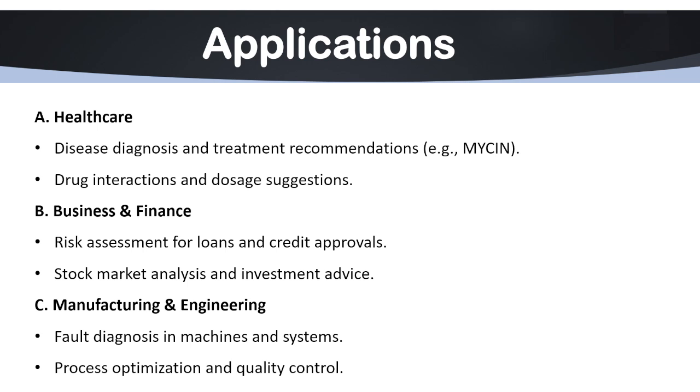As we all know, expert systems are basically AI powered applications designed to mimic human decision making in a specialized domain, right? For every domain we have to create a unique expert system. These systems can store knowledge, apply reasoning and provide expert level recommendations, making them useful in various industries. Here we have so many application areas where we are using expert systems in our daily lives.